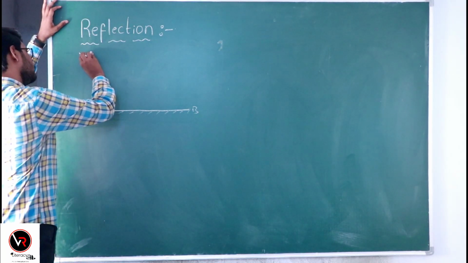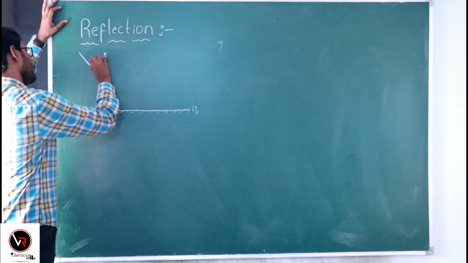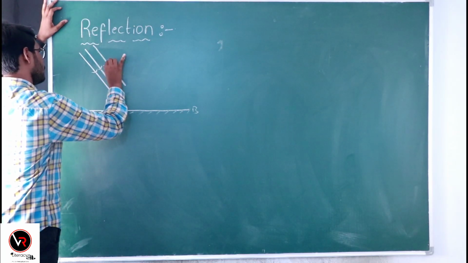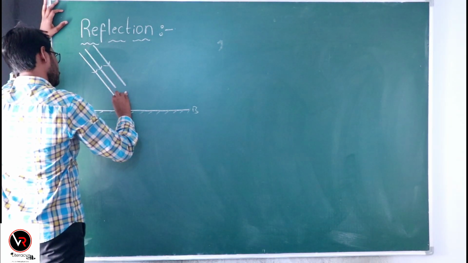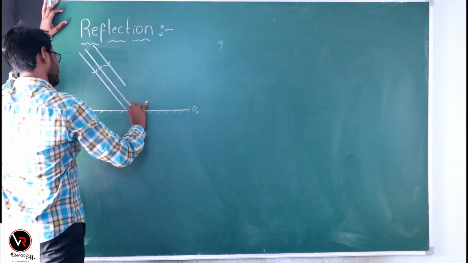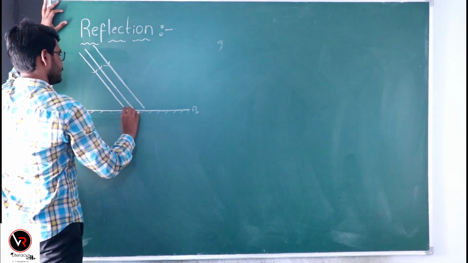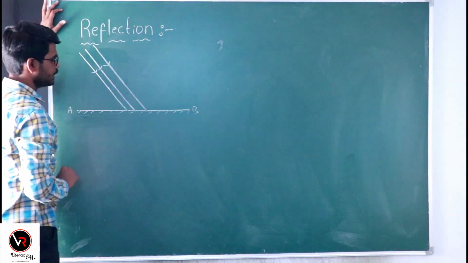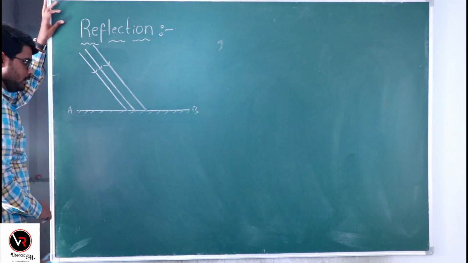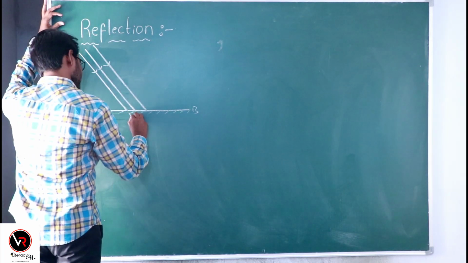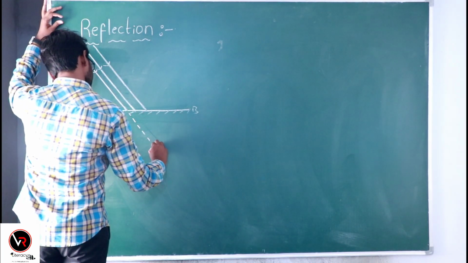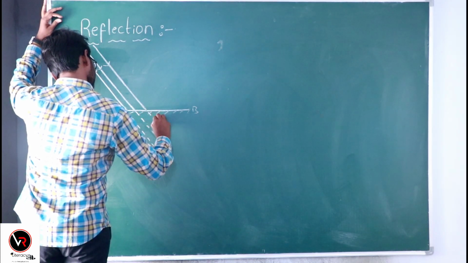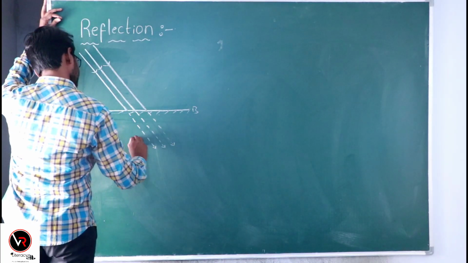So, this parallel beam of light is coming from the light source and traveling towards the plane mirror, that is opaque material with flat surface, and after a certain time this parallel beam of light hits this reflecting surface. So, after striking, this parallel beam of light will not travel in this direction. Name this direction as 1.